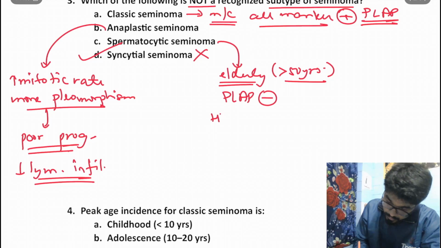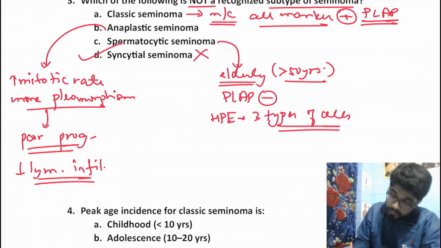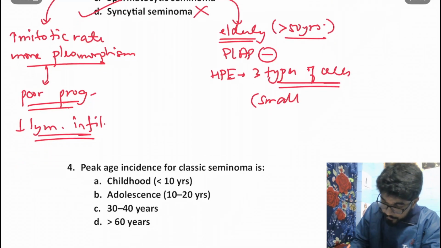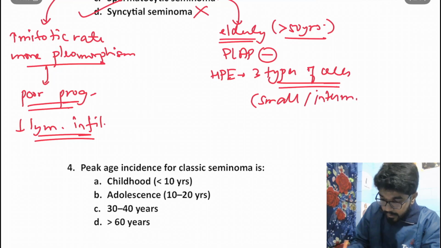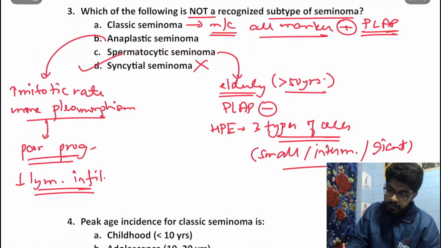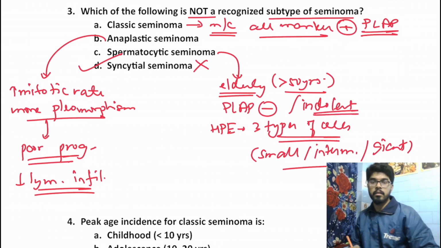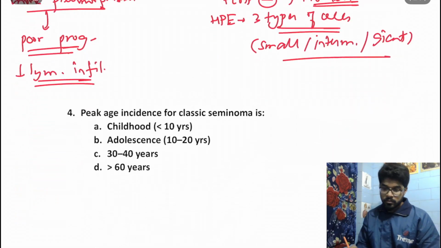Another important thing in histopathology, we would see a very characteristic thing. We get three different types of cells on the basis of size, which are small, intermediate, and giant cells. These are a few important things, and it is quite indolent, not that aggressive. Okay. So moving on to the next question.